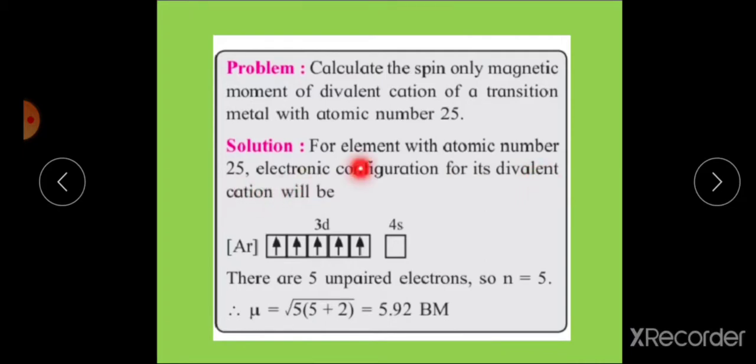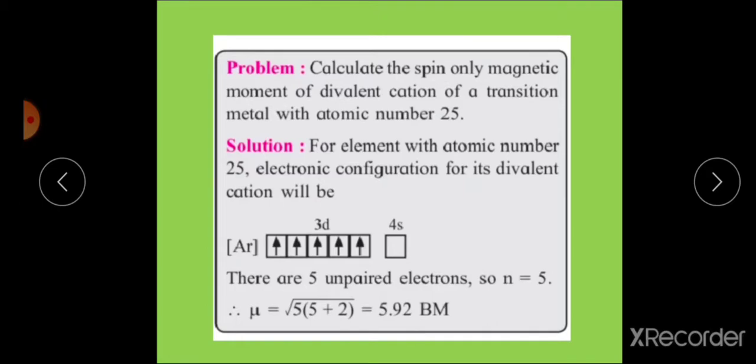There are two positive charges on this cation. When any atom loses 2 electrons, then 2 positive charges are formed. Means there are only 23 electrons for the divalent cation.